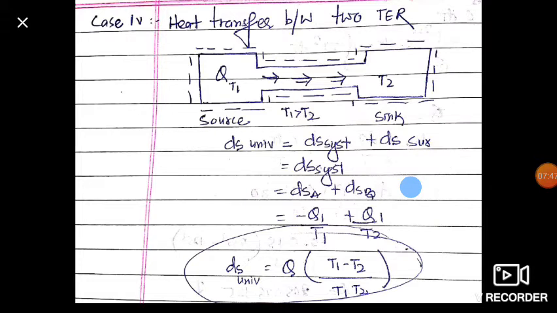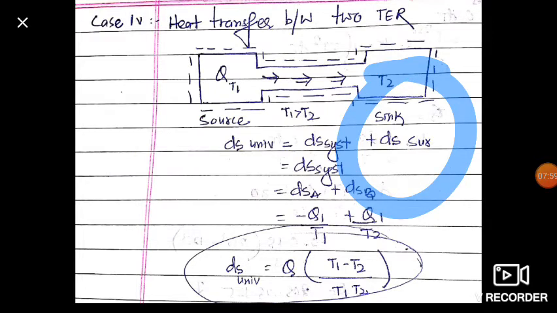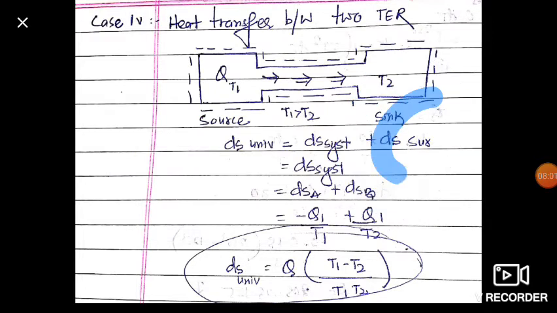So friends, entropy change of the universe is equal to entropy change of the system plus entropy change of the surrounding. Here there is no exchange with the surrounding, so it is 0. So our entropy change of the universe is equal to the entropy change of the system.